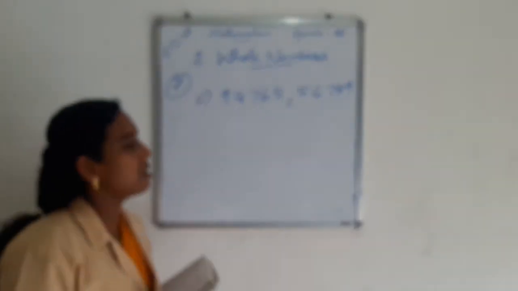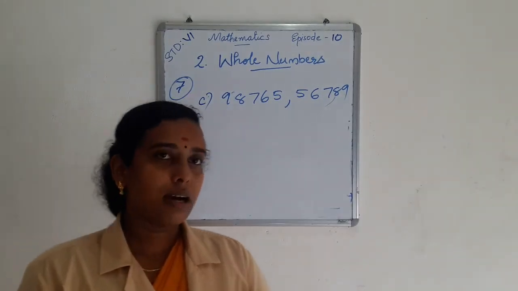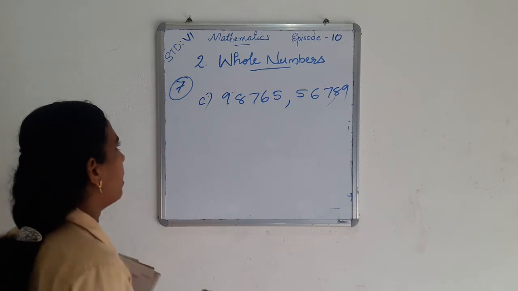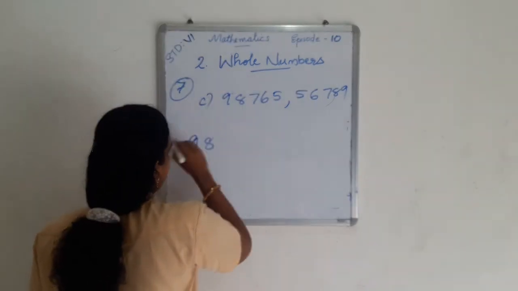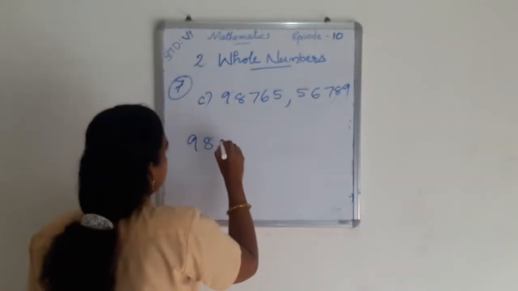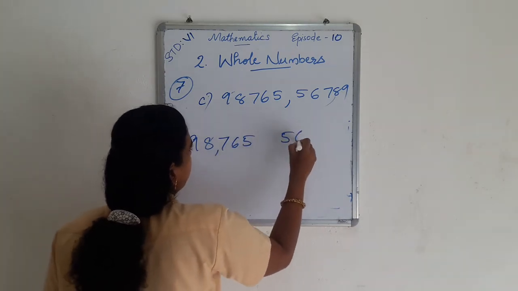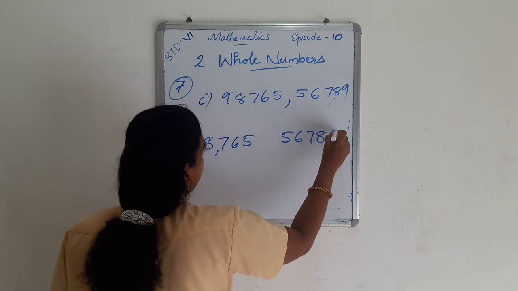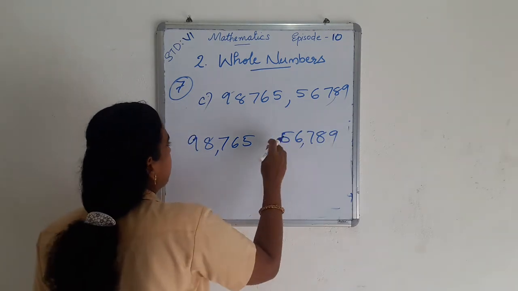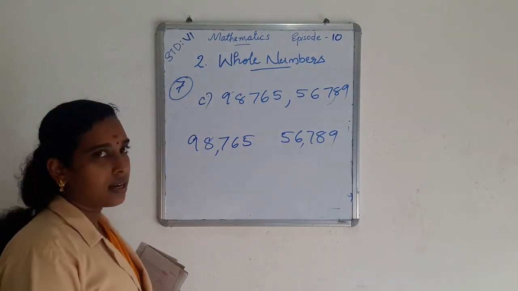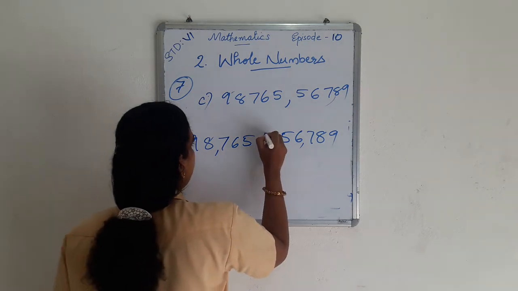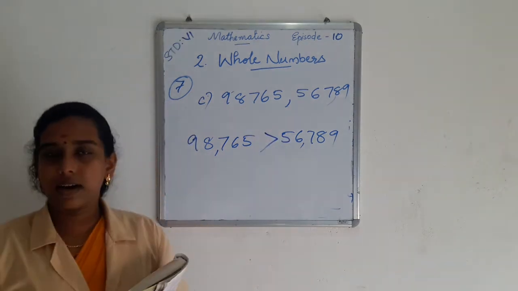So 56,789 comes on the left side of the number line, and we represent these numbers using symbols: 98,765 is greater than 56,789.